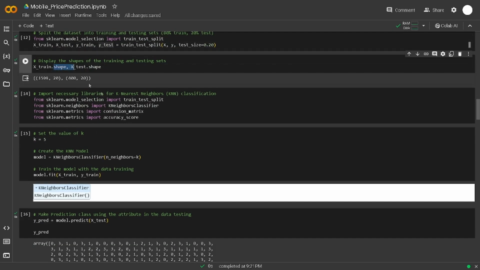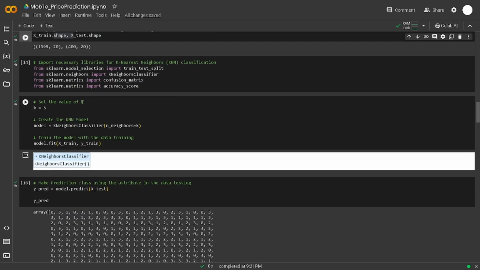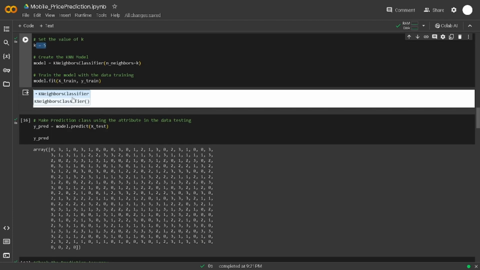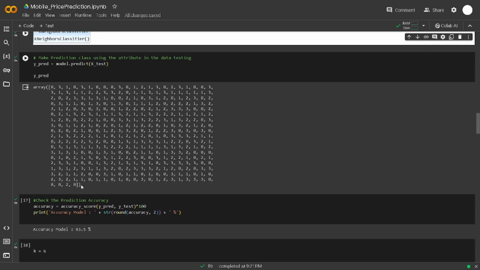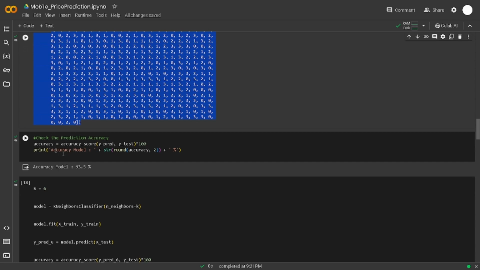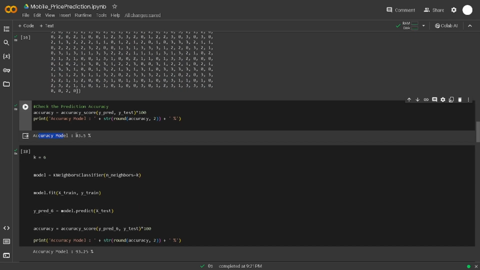Now this is the shape of the training and testing data. So now we set the value of k, which is 5, and then we make the prediction of our model. First we train it, we fit it, and then we make a prediction. And this is the prediction. After that we calculate the accuracy score. You can see the accuracy of this model is 93.5.